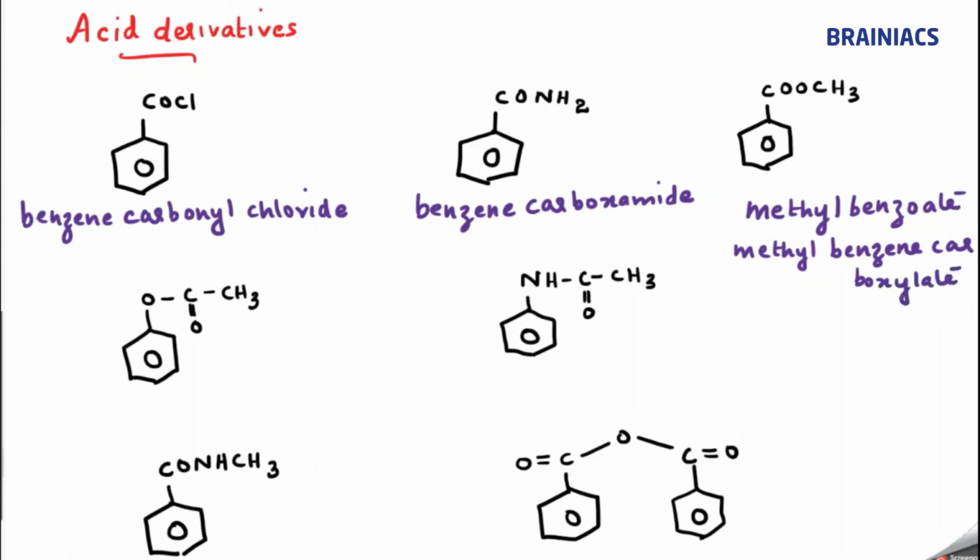Okay, please write together. Both are correct. Methyl benzoate, alkyl alkanoate. Since it is a benzene derivative, we say benzoate. Or the more correct one is methyl benzene carboxylate. Okay. Now coming to the next one. Can anybody name the next compound? We will go to the next one.